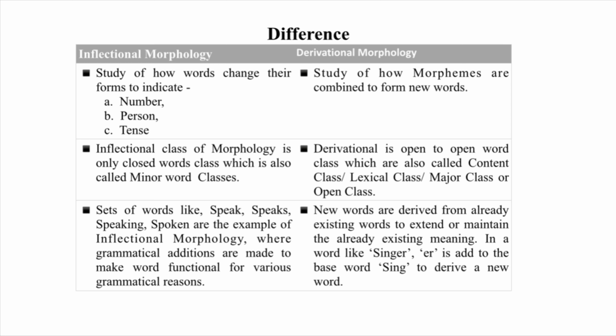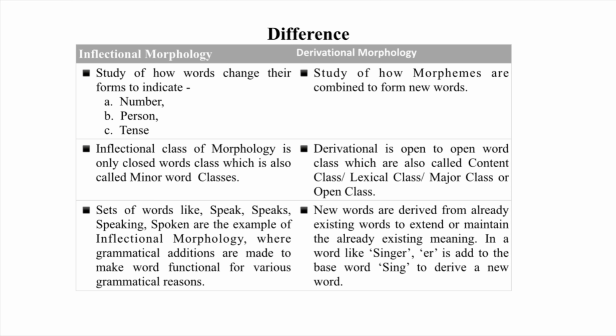Now let us see what is the difference between inflectional morphology and derivational morphology. Inflectional morphology is the study of how words change their form to indicate number, person, tense, etc. Whereas derivational morphology is the study of how morphemes are combined to form new words.